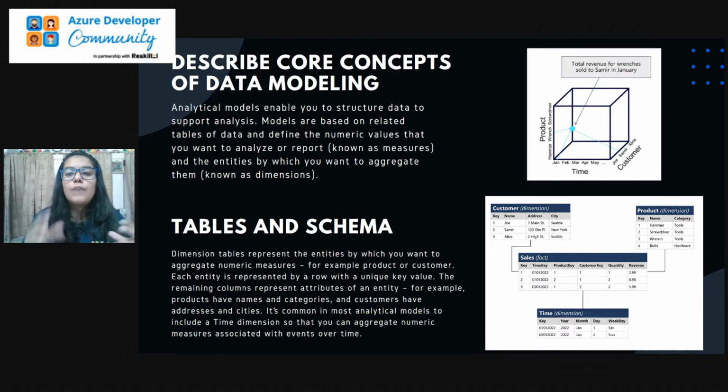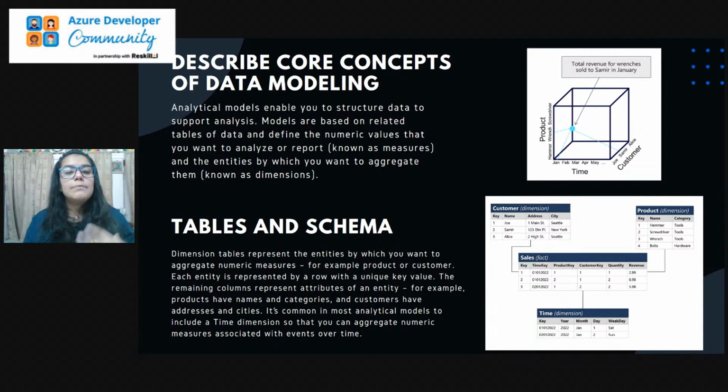Here, in this diagram, you can see that we have some data: customer, time, and product. For example, this is the total revenue of the wrenches sold to Samir in January. This is the collective data that we are getting. So this is the whole data model, because we need product, we need time, we need customer. All these things are very important so that we can obtain the final total revenue. This is the whole data model that we have.